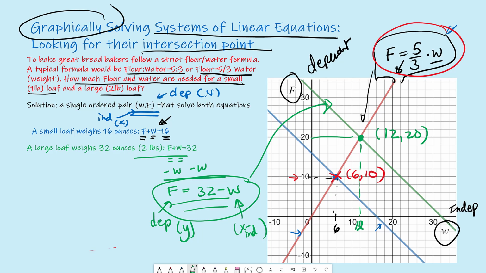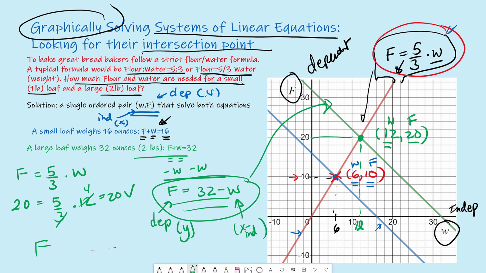Okay, let's check this. So again, we start with F equals 5/3 times water. Let's put 20 for our flour: 20 equals 5/3 times water, which is 12. And 12 divided by 3 is just 4, and this indeed equals 20. Now let's also check our second equation.